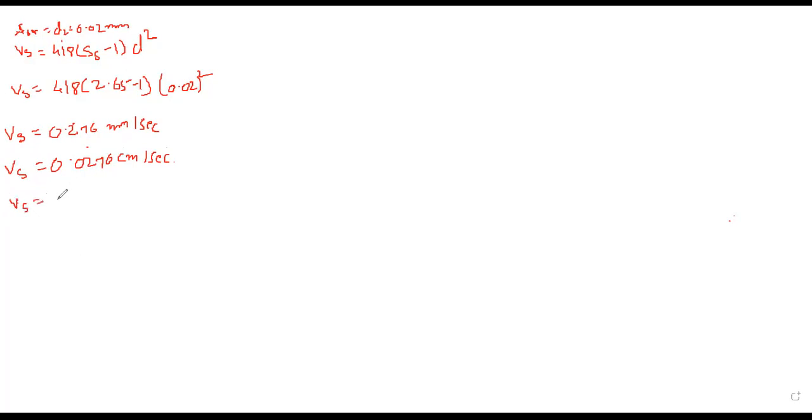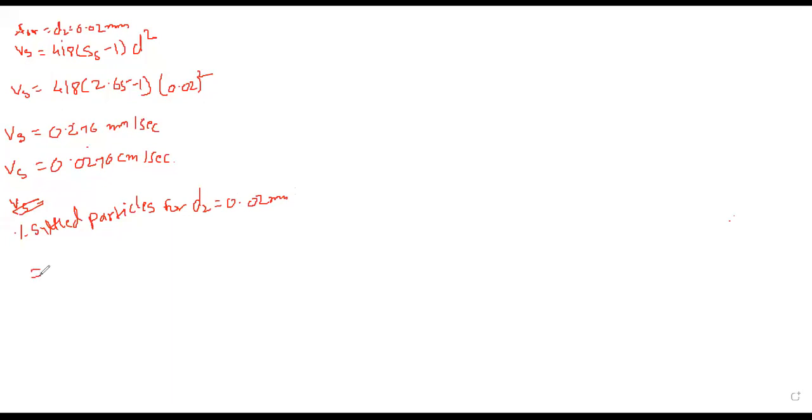Vs is calculated now. Now what we have to find out is the percentage of settled particles. Okay. Now, the percentage of settled particles for D2 is equal to 0.02 mm. Okay.